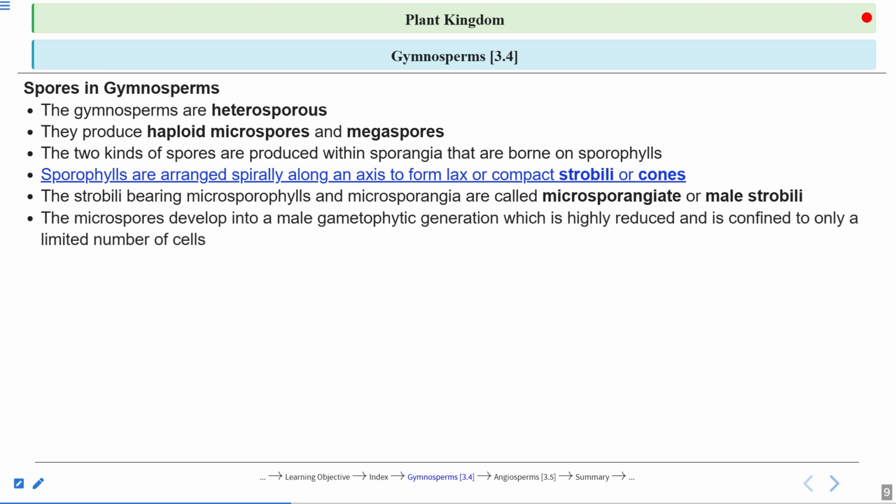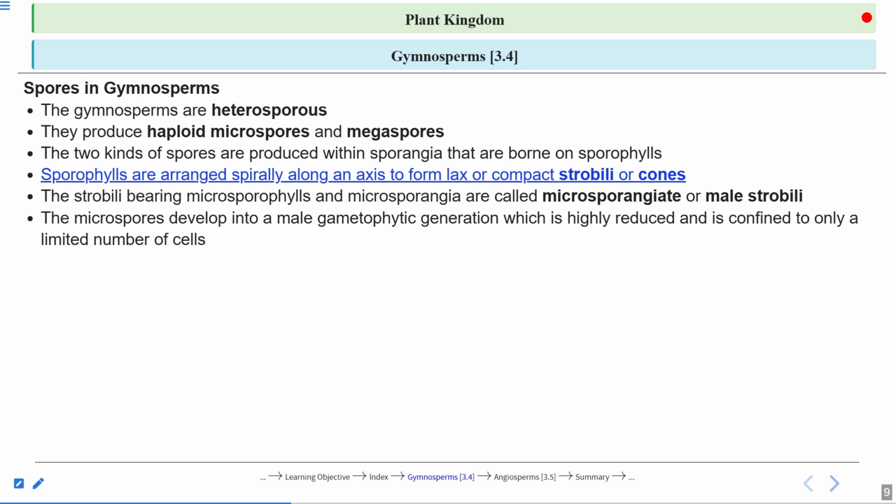The microspores develop into the male gametophytic generation, which is highly reduced and confined to only a limited number of cells. Again, gymnosperms are dominantly sporophyte, diploid structures. The cycas tree, the pinus tree, all are sporophytes.